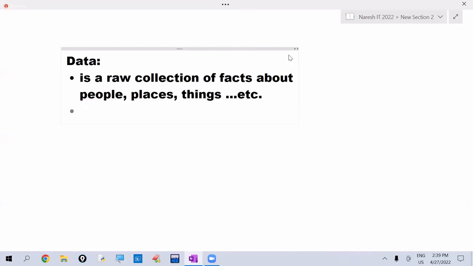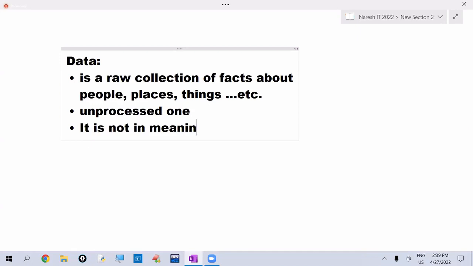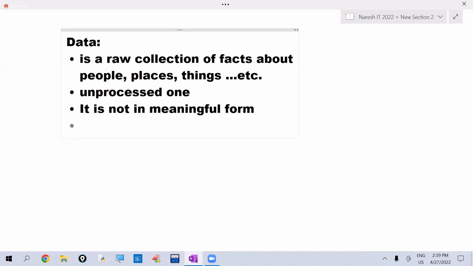If this data is unprocessed, it means it is not in meaningful form. Because it is not in meaningful form, we cannot take decisions here.